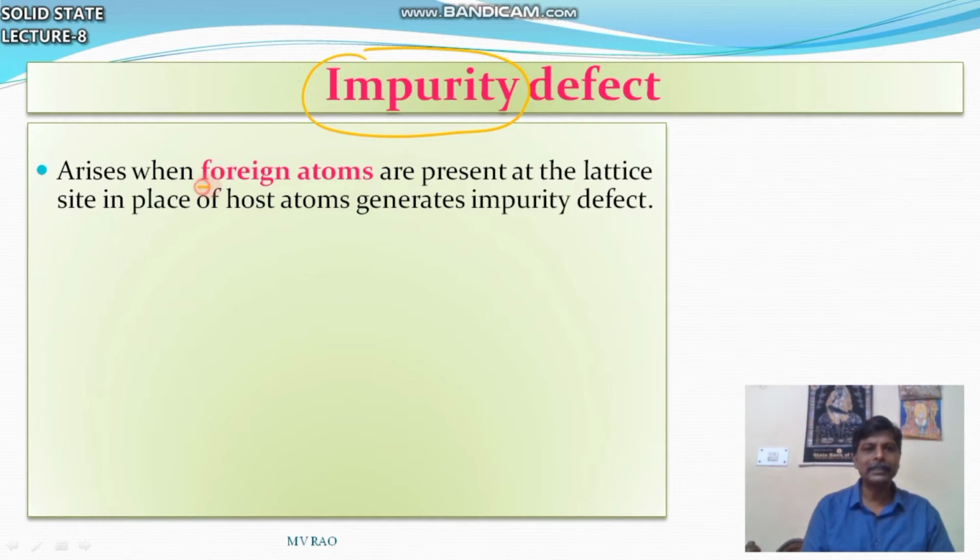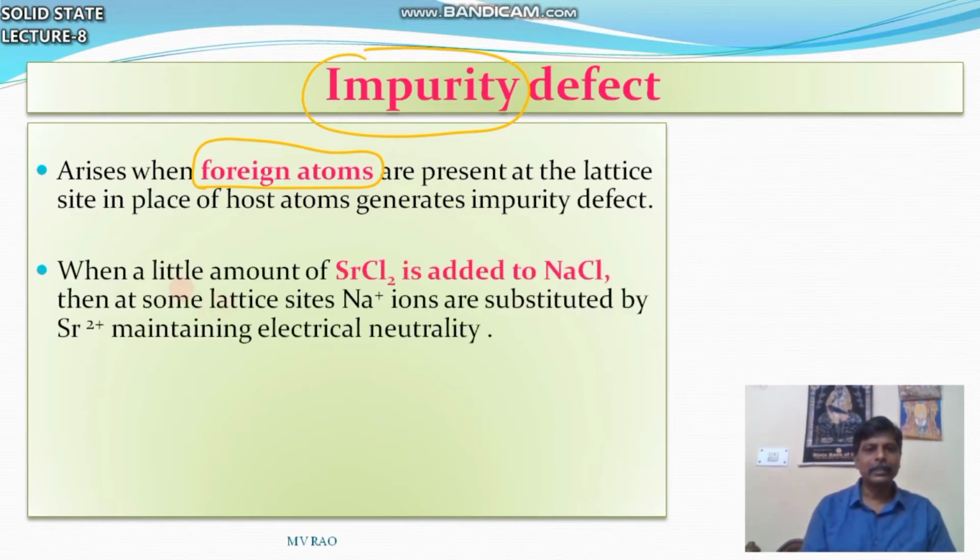Impurity means foreign atom. So other than this one, it arises when foreign atoms are present at the lattice site in place of the host atoms, generating impurity defect. So you take a little amount of strontium chloride added to sodium chloride. Here the original crystal is NaCl. Sodium chloride crystal is original.